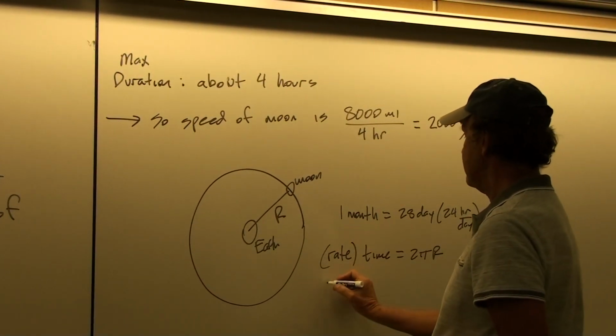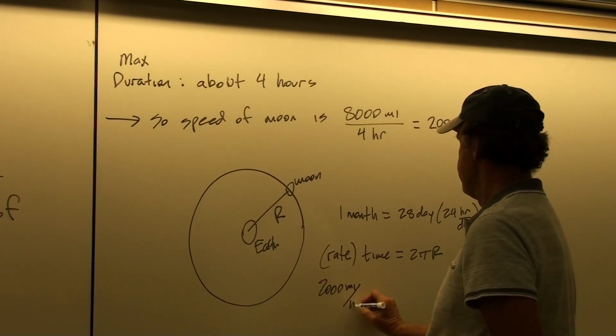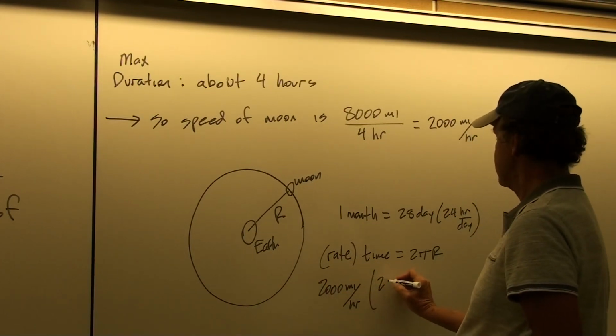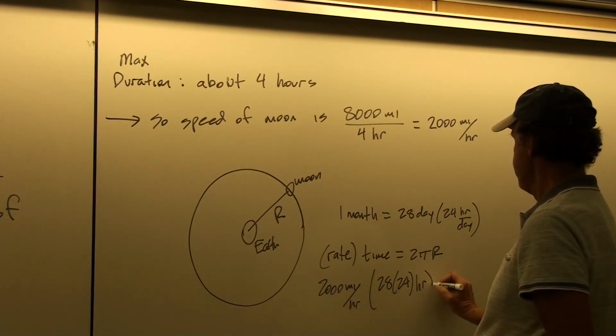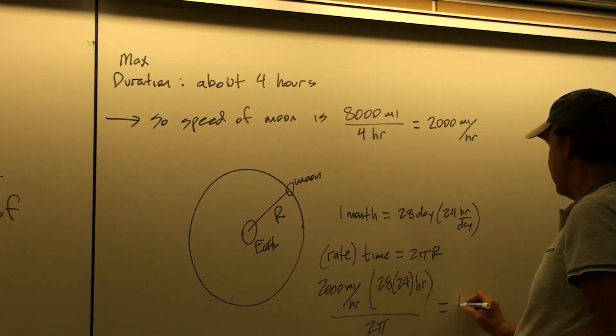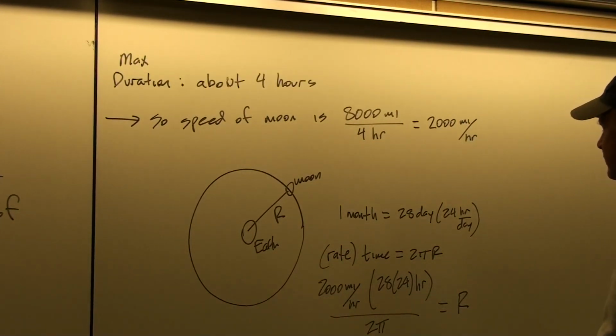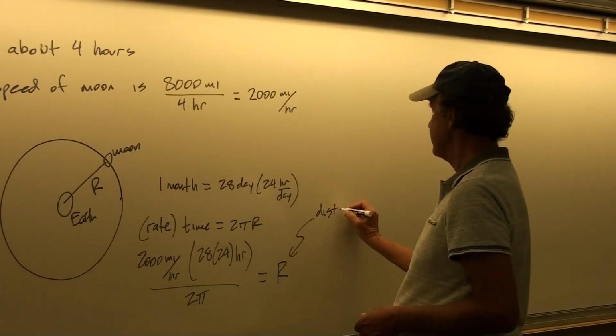And so the rate then is 2,000 miles per hour times the time, which is 28 times 24 hours. Divide that by 2 pi, and you have the distance from the Earth to the moon. So the Greeks figured this out too.